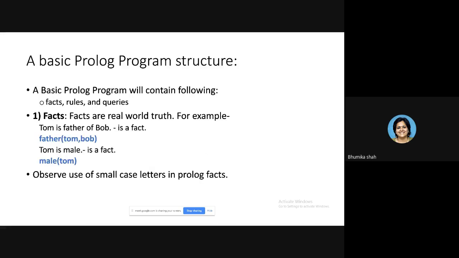So coming back to the previous example, Tom and Bob are written in small case, and hence Tom and Bob are both constants which you are passing. Just like if you have written a user defined function add and you are passing x comma y, you may be passing constant values 10 comma 15. That is a constant value. Similarly here, Tom and Bob are constant values which you are passing as arguments.